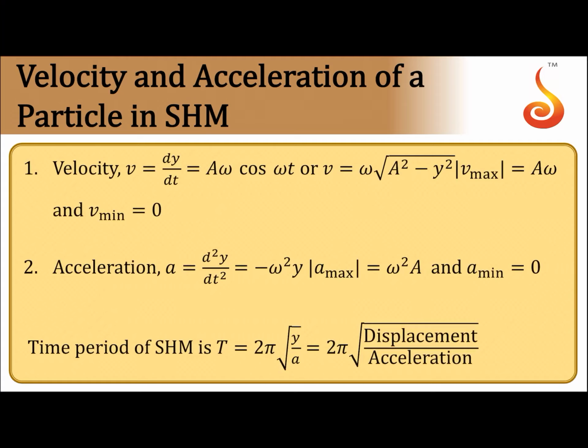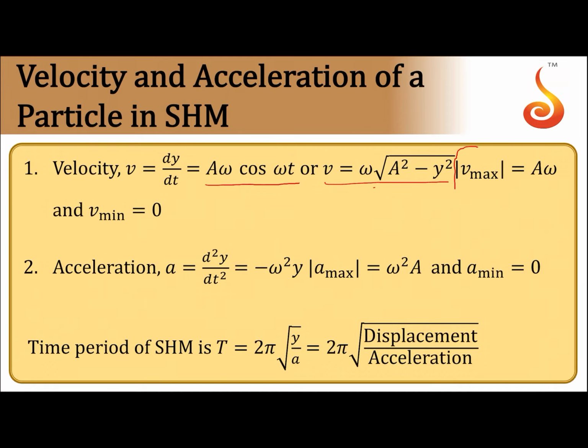So if you differentiate the expression for displacement, you will get velocity. If I take y is equal to a sin omega t and differentiate it, I will get v is equal to a omega cos omega t. Or you can arrive at v is equal to omega into root of a square minus y square.